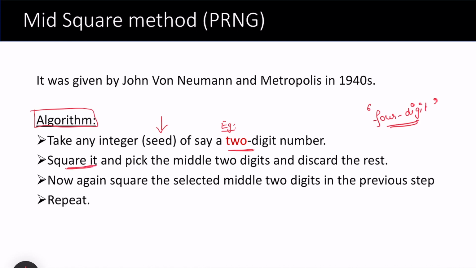The second step says square it and pick the middle 2 digits, because initially our seed is 2 digits. We want to repeat the experiment, and since our seed was 2 digits, I have to consider the next seed as a 2-digit number and discard the rest. Now square it again, select the middle 2 digits and repeat the process. Let's see this in an example.